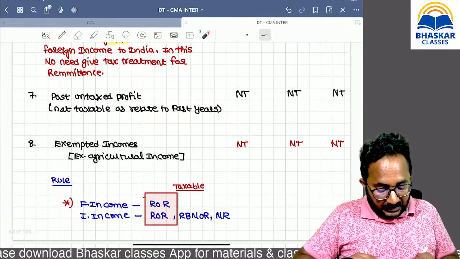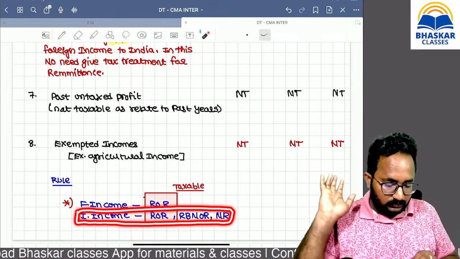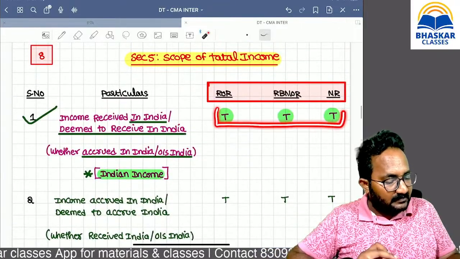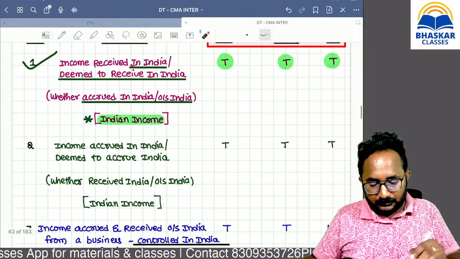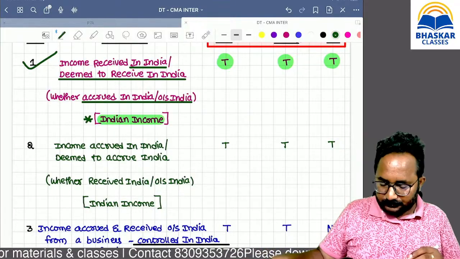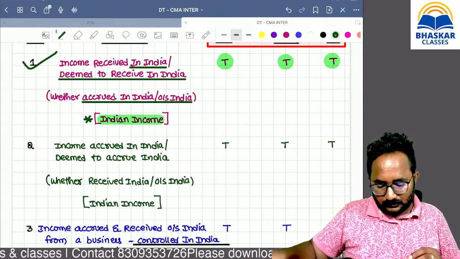One rule I will say: Indian income is taxable in the hands of whom? All. It is an Indian income, that's why it is taxable in the hands of all. Second one. Easy and important.